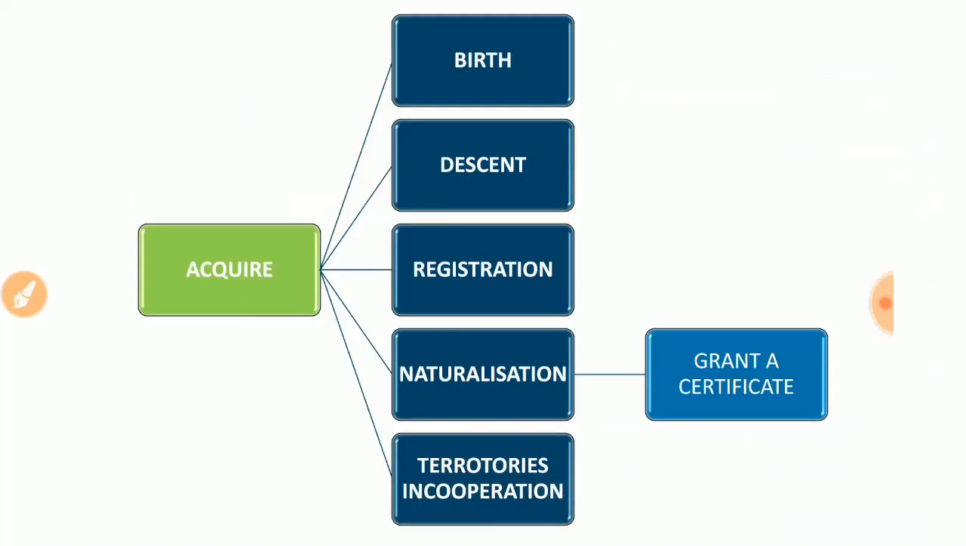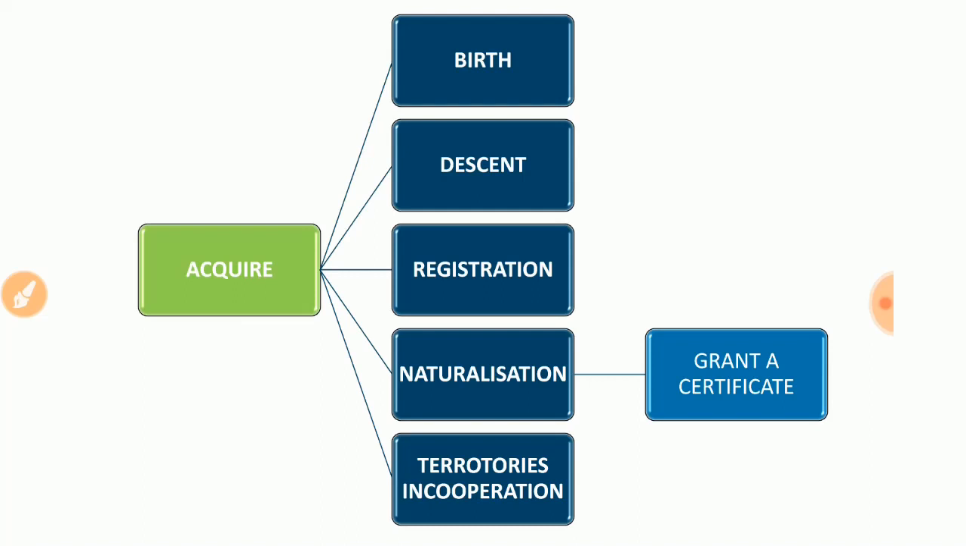Articles 5 to 11 are important. So here I have one point. The Citizenship Act of 1955 enumerates 5 ways to acquire citizenship. One, by birth; second, by descent, that means born outside; third, by registration; fourth, by naturalization. Naturalization means the government grants a certificate to a person, like Mother Teresa. And the fifth one is territories incorporation. So we are acquiring some territories and we are giving them the Aadhaar card and citizenship, like that.